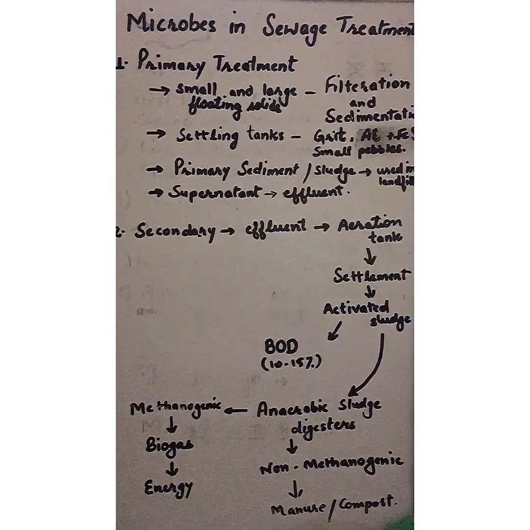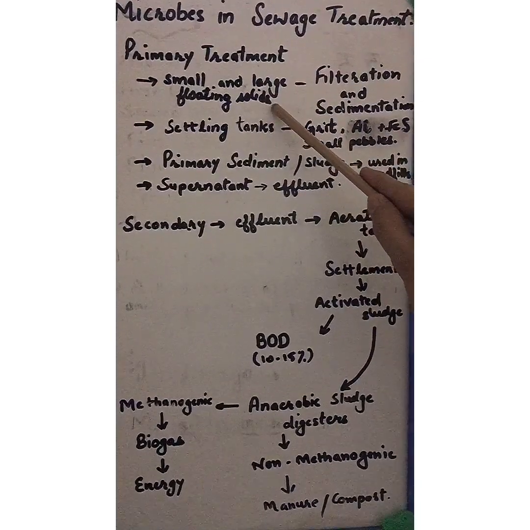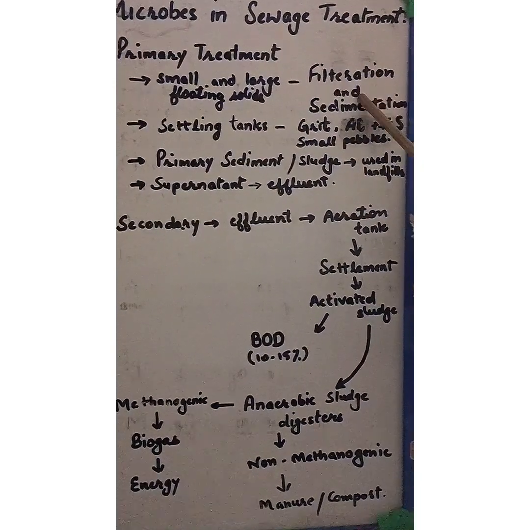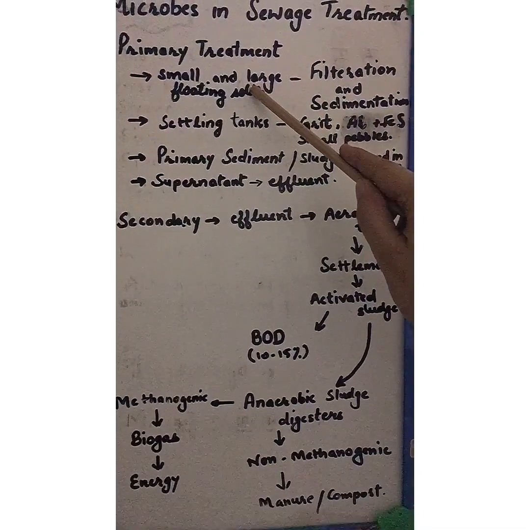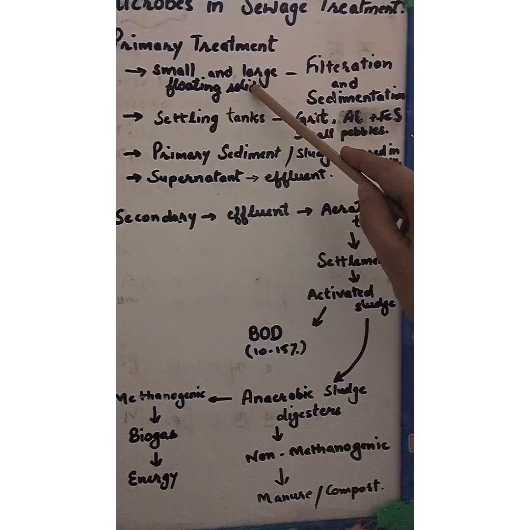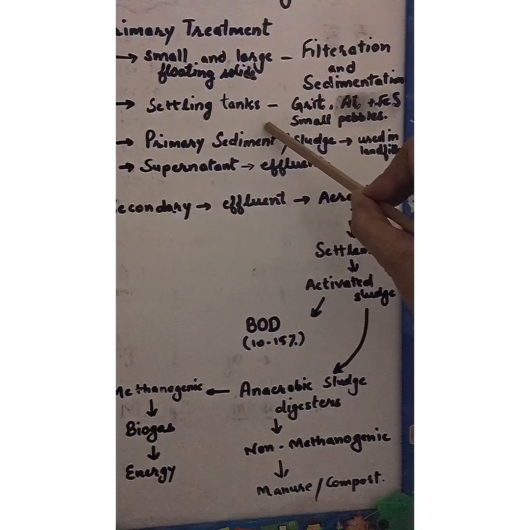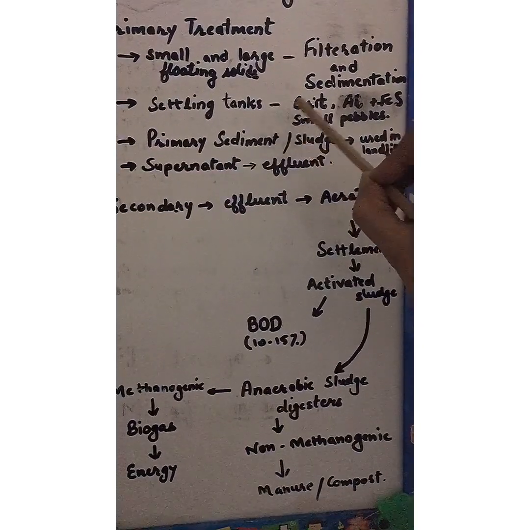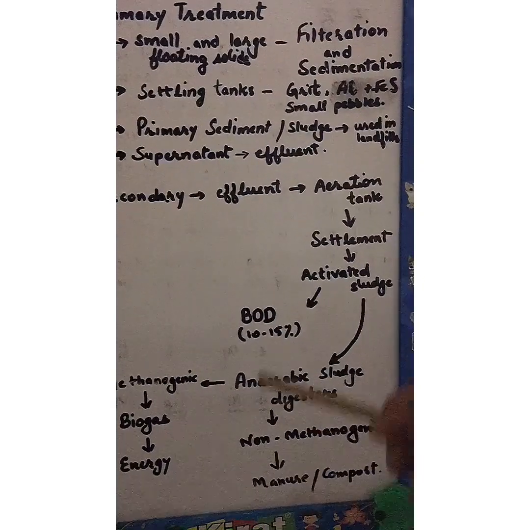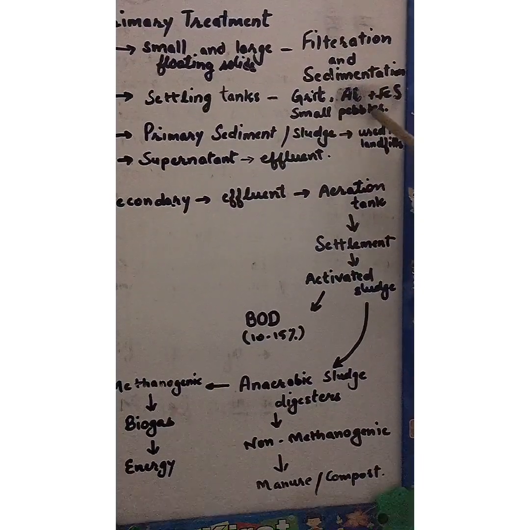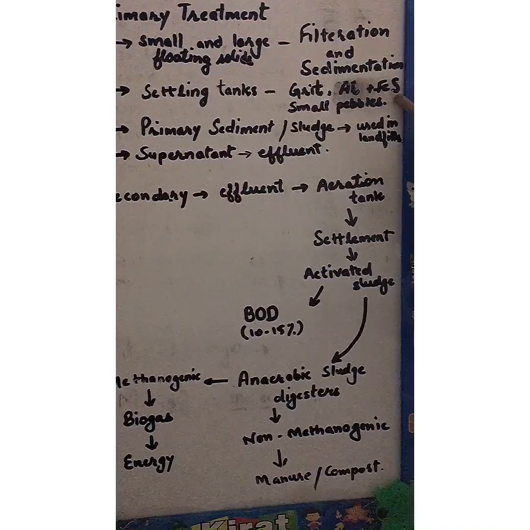So first is the primary treatment. In the primary treatment, small and large floating solids are removed by the technique of filtration and sedimentation. In this way, all the floating solids are removed from the sewage. Then they are meant to settle in the settling tanks. In the settling tanks, grit and small pebbles settle down at the bottom of the tank, and aluminium and ferrous sulfate are used as flocculants for these tanks.